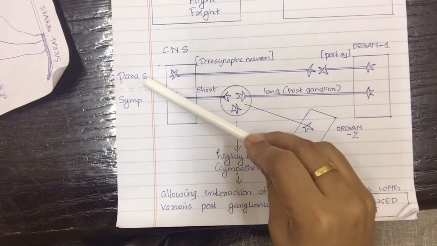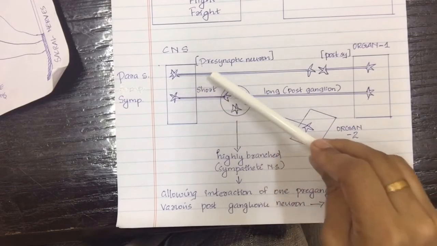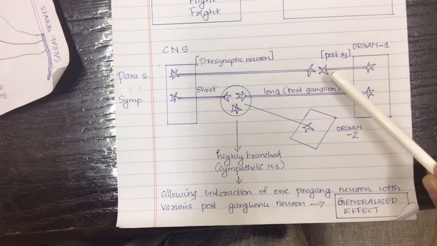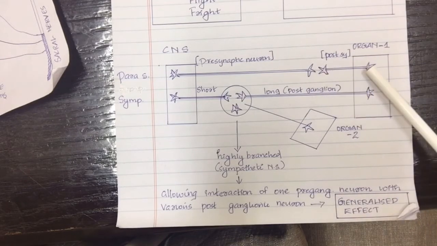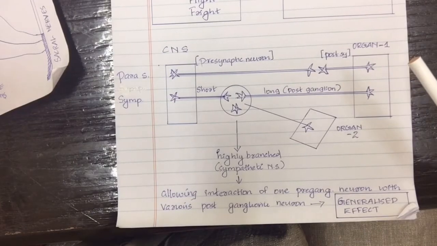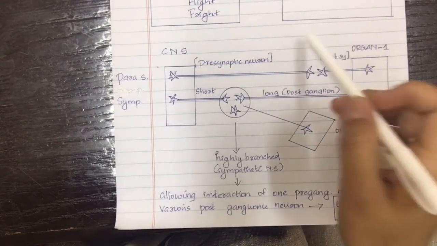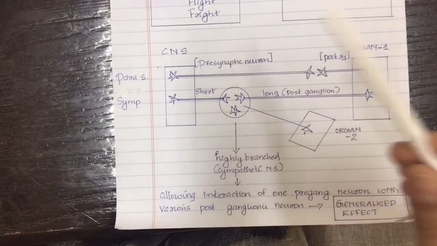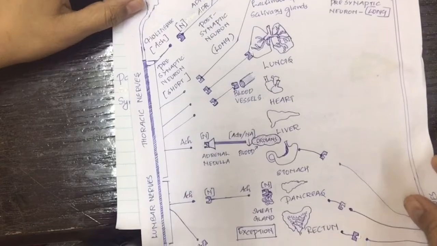And in the parasympathetic nervous system, the preganglionic neuron is longer and postganglionic neuron is shorter. Now, we will study this in detail using this diagrammatic representation.